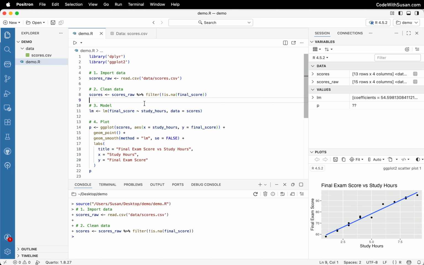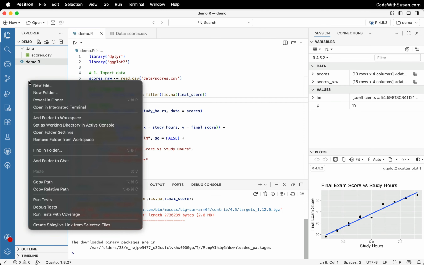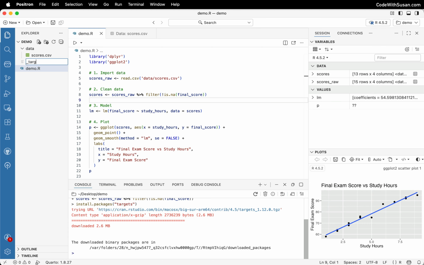To see how the targets package can optimize a workflow, let's set up an example with what I've got so far. I'll begin by installing the targets package. So just in the console, we'll say install.packages, targets. And then in the root of my project, I'm going to create a new file called _targets.R. This is like the main configuration file for your targets managed project.